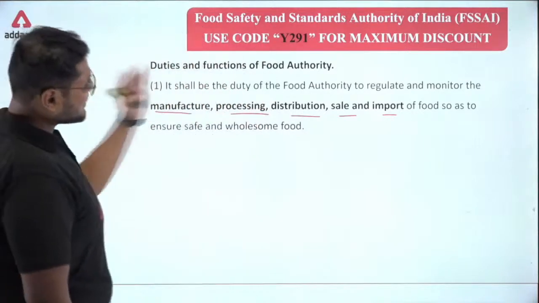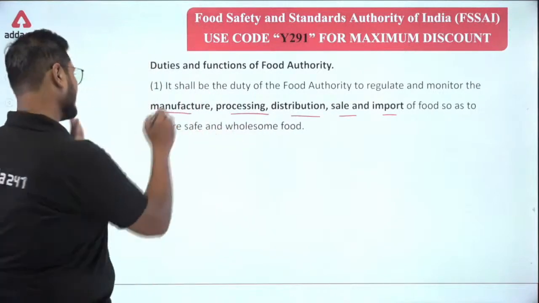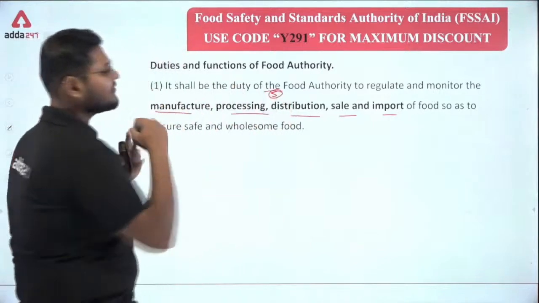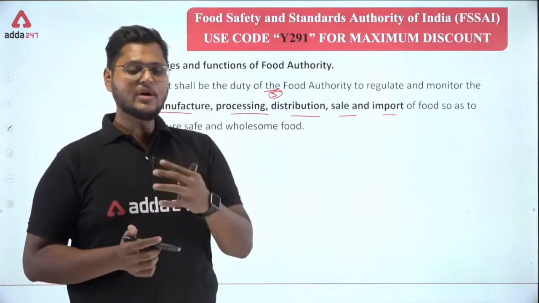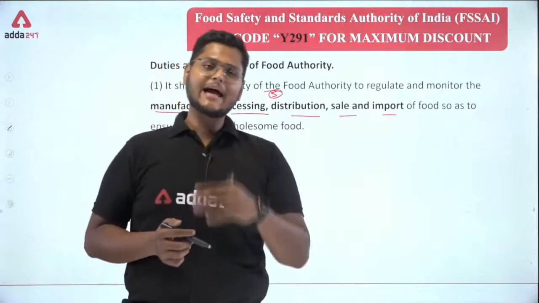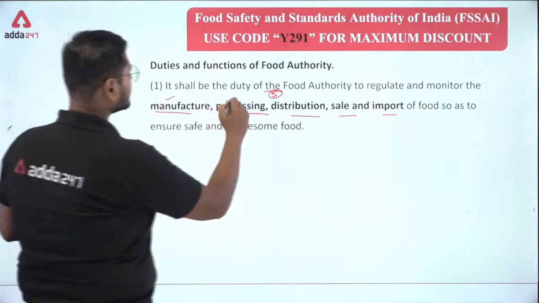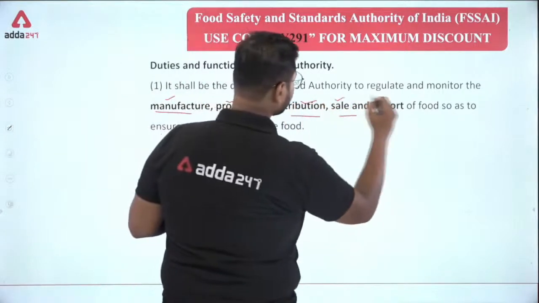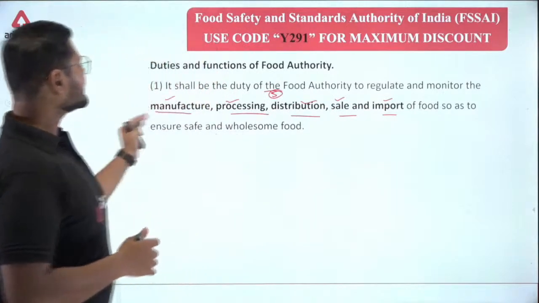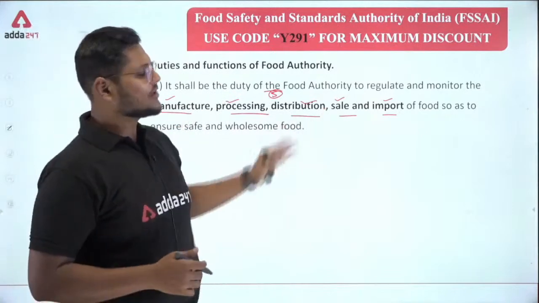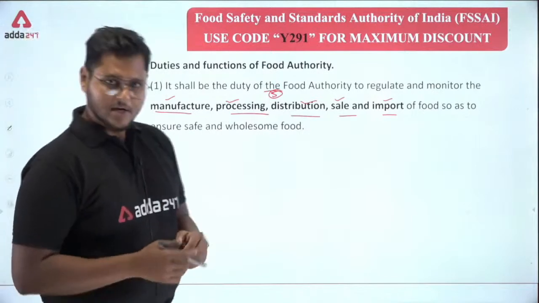So what are the duties? It shall be the duty of the food authority to regulate and monitor. Again, these are important things that we have already studied in our previous classes. And what exactly is the food authority regulating and monitoring? It is regulating and monitoring the manufacture, the processing, the distribution, the sale and the import of food. Clear guys? These are the things regulated and monitored, so as to ensure safe and wholesome food.